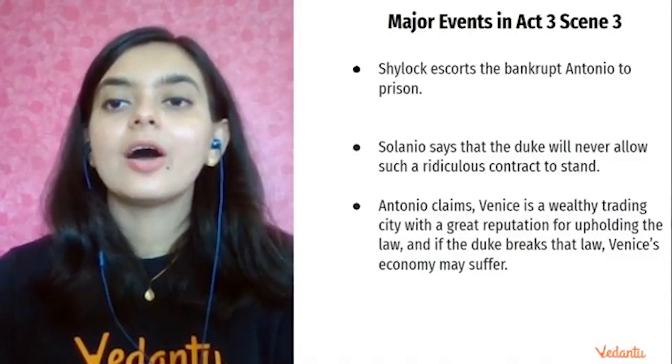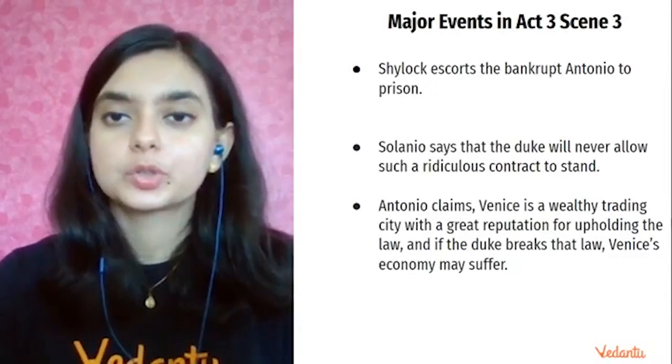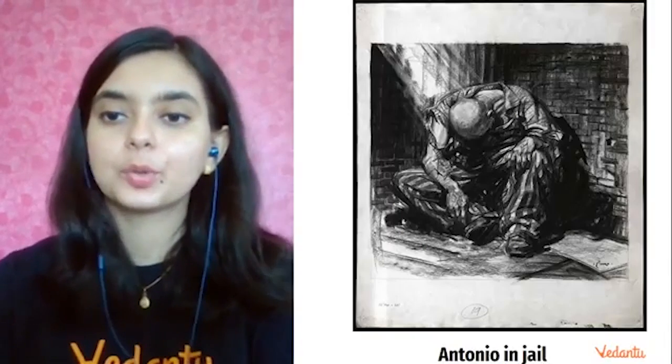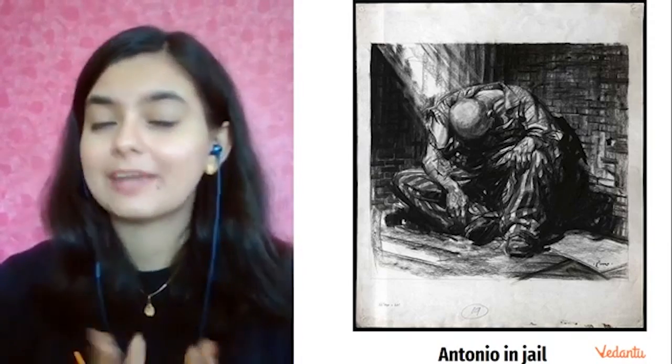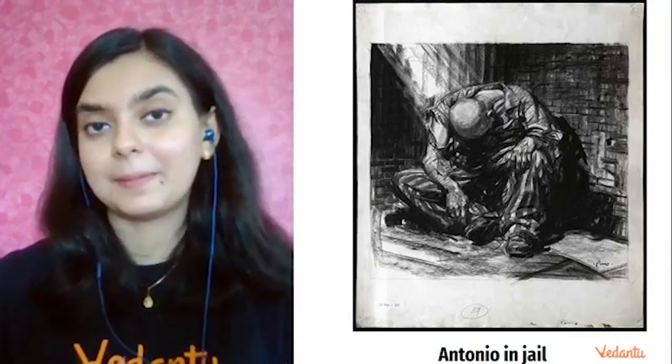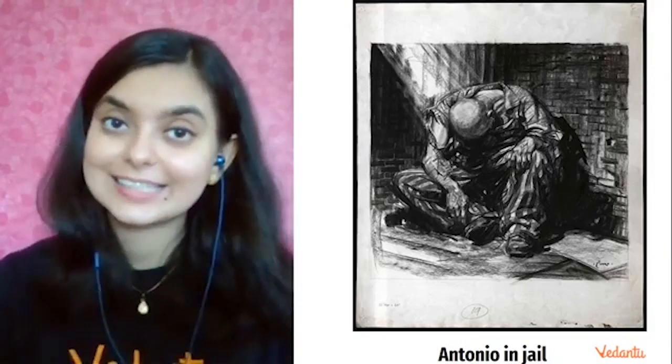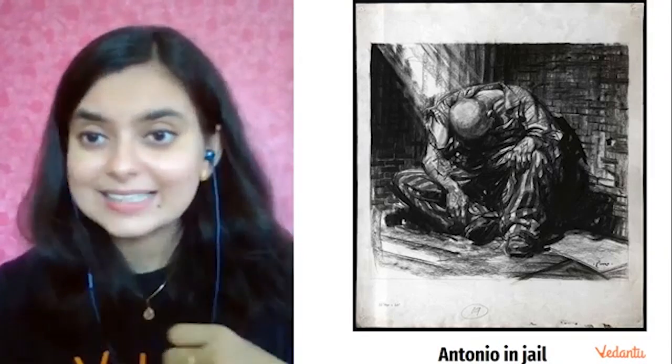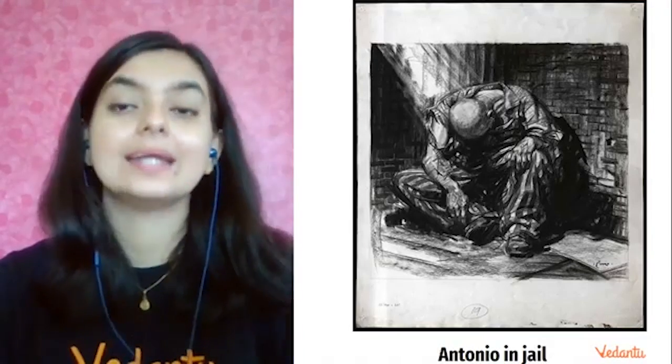And then Shylock escorts the bankrupt Antonio to prison. So Antonio is in prison, and Shylock is now very happy. So you can very well understand the situation of Shylock right now. He's bent on taking revenge. You can just place yourself in the place of Shylock, and you can feel the kind of energy and the kind of anxiety he is going through. He's bent on taking revenge on this hated figure called Antonio, and he puts Antonio in jail.